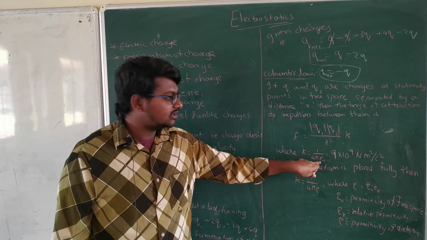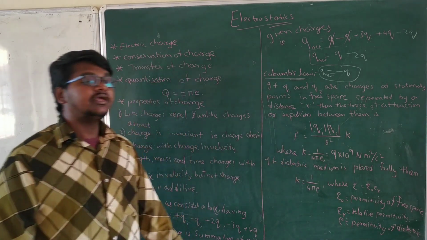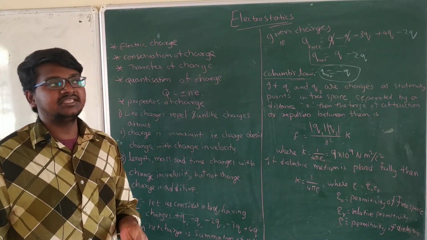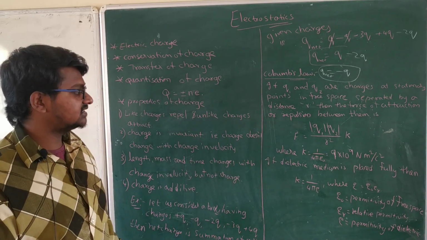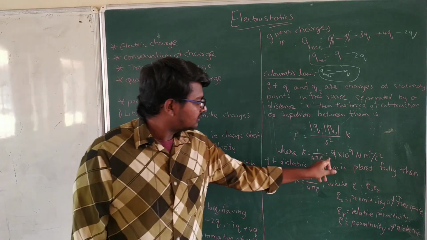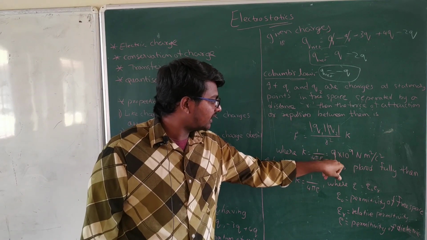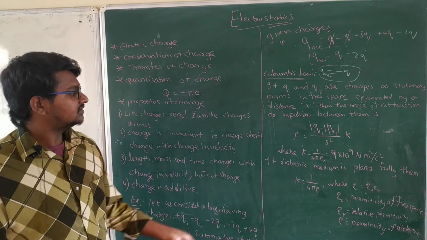4 we already know is a constant, pi is also a constant number, and epsilon naught is the permittivity of free space, meaning vacuum. Permittivity of a vacuum, we can also say. It means where there is no air, no water, nothing, no medium. That is the value. If you keep all the values, you get 9 into 10 power 9 Newton meter square per coulomb square.